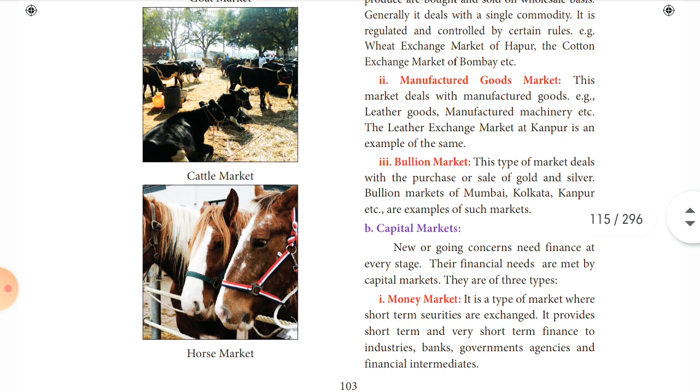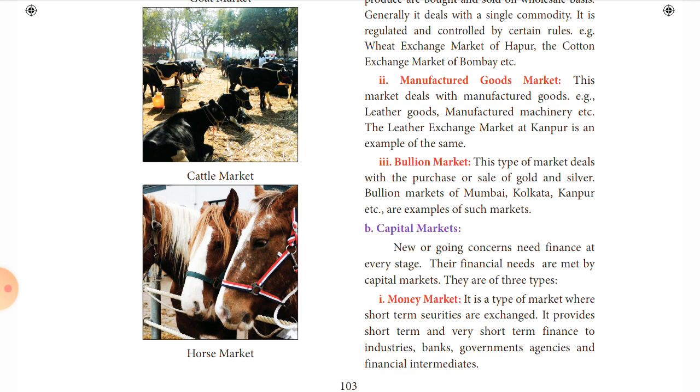So the second type on the basis of commodities or goods is capital market. So what is capital market? In today's lifestyle, right, at each stage finance is really needed. The need is increasing, so such needs are met by these capital markets. So there are again three types in capital market.